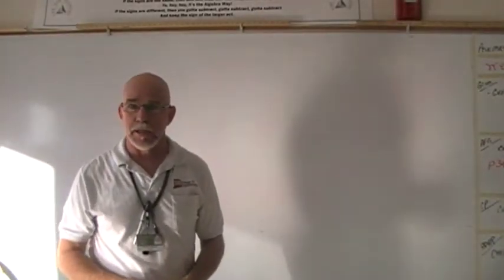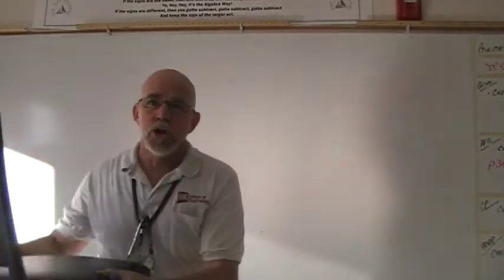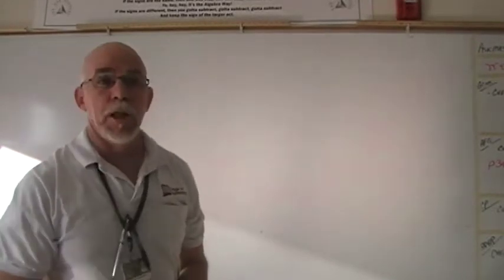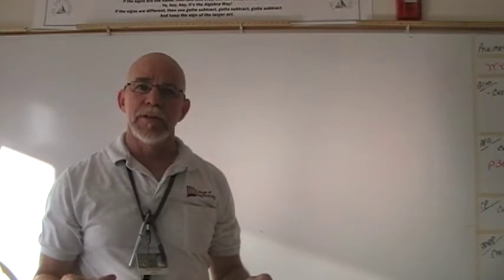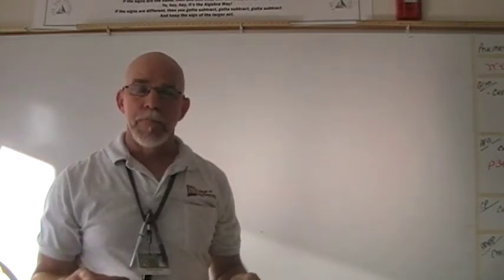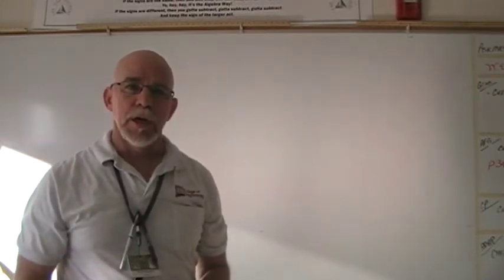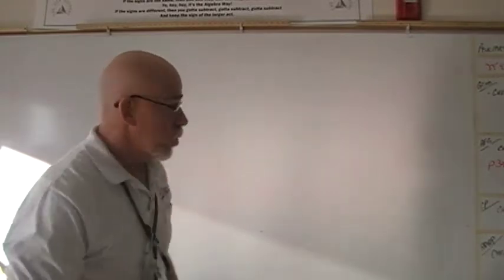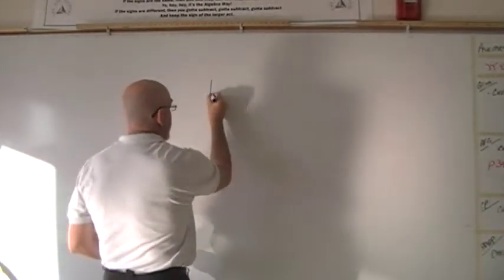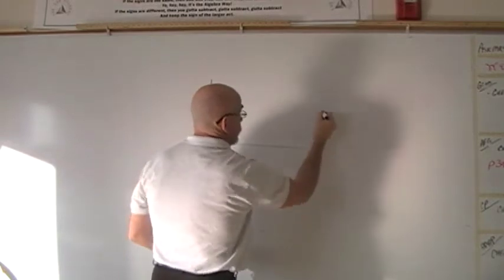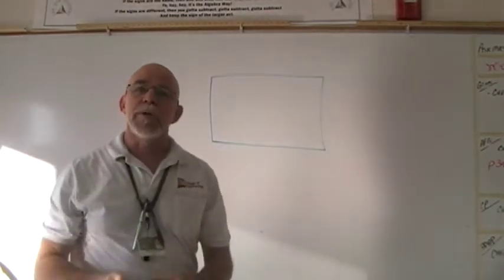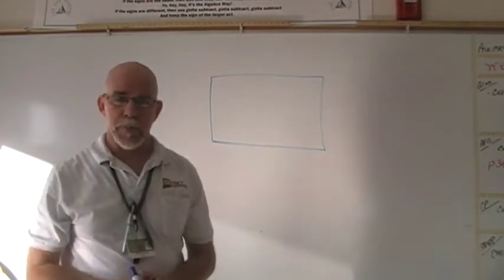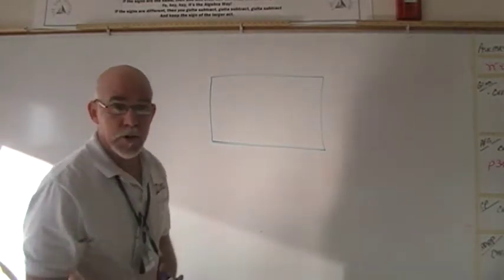We're going to look at designing a popcorn box using our polynomials to be able to maximize the volume for that particular popcorn box. So we're going to start with a set amount of material. The popcorn box that we're going to design is going to be rectangular, and it's going to be open topped, just like the popcorn boxes at your favorite local movie theater.